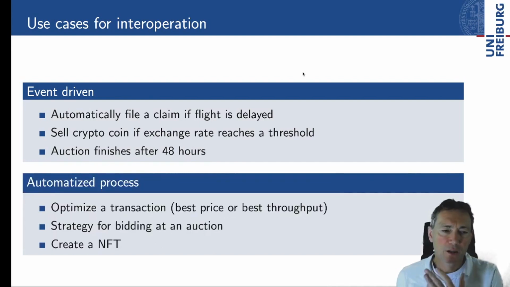Or you could also talk about automatizing processes. For example, you might want to optimize a transaction by running it at the best price, or at the best possible throughput. You might also implement a strategy for bidding in an auction, and that's actually an example that we have in the paper. Or you could create a Nifty.